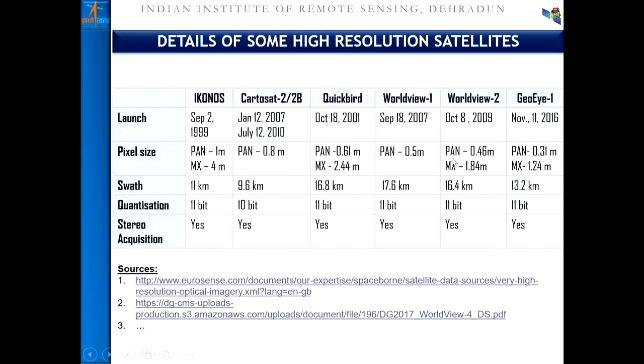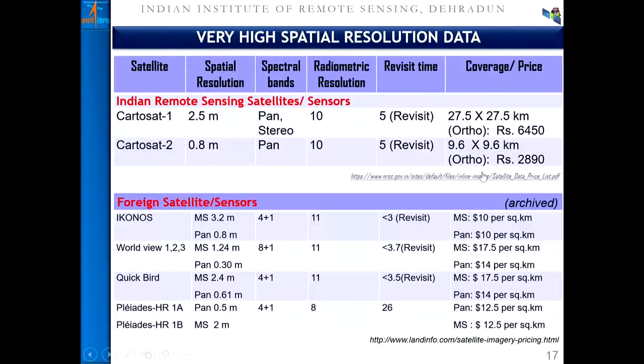A variety of satellite data is available, and I have mentioned all these details for the benefit of the participants here. These details are available in the literature. Some of them I have mentioned here: each satellite has a certain frame size, a certain revisit time, and a certain resolution. And this resolution also dictates the scale at which a feature can be mapped.